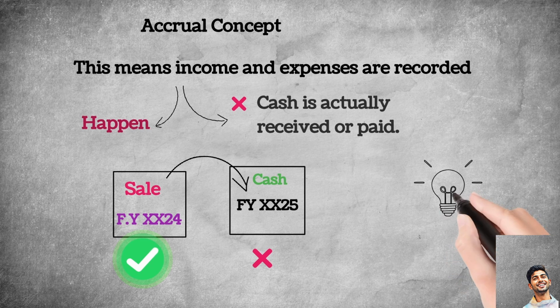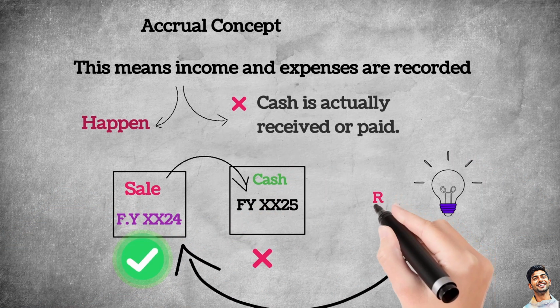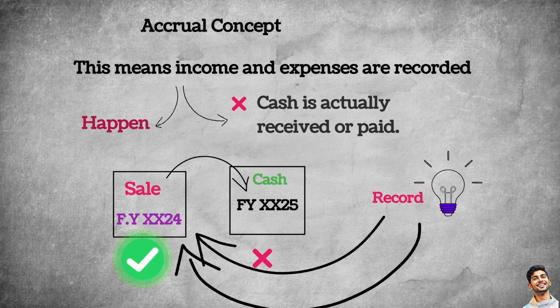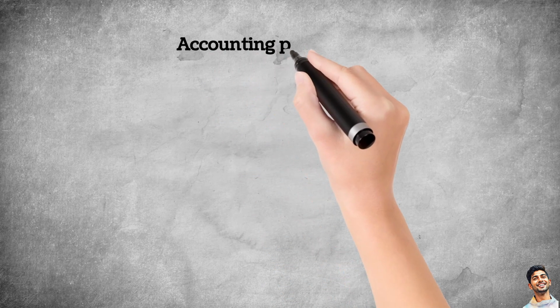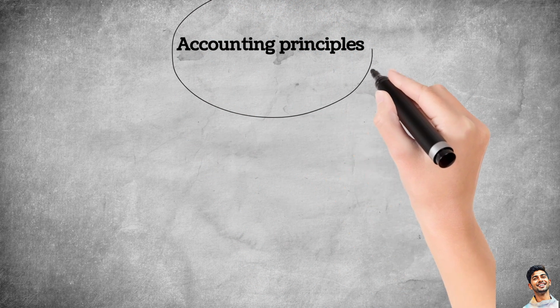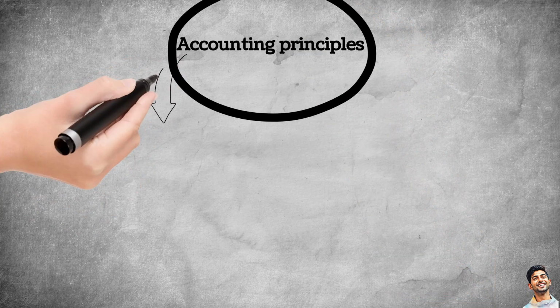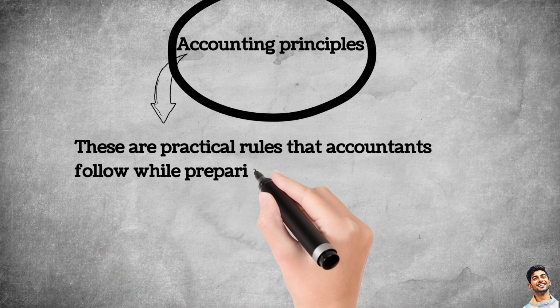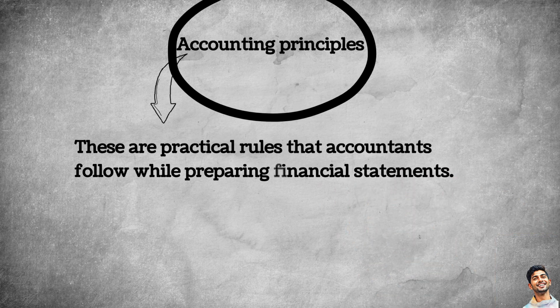Let's take another example. If electricity is used this year, the expense belongs to this year even if payment happens later. Let's move to some important accounting principles. These are practical, rule-based approaches that sometimes guide us while preparing financial statements.